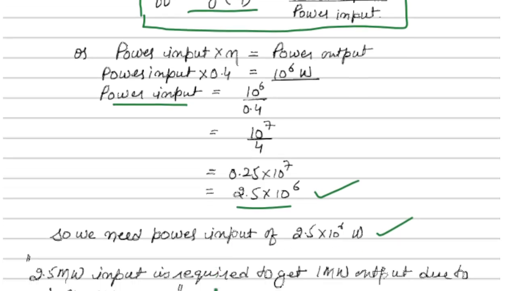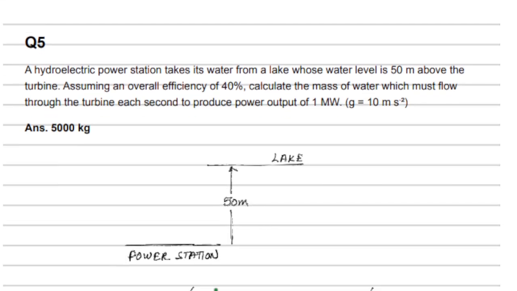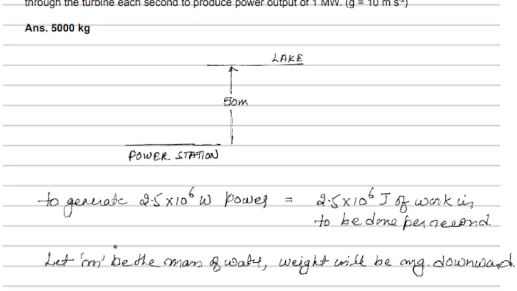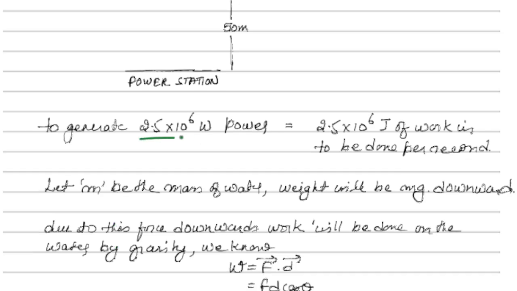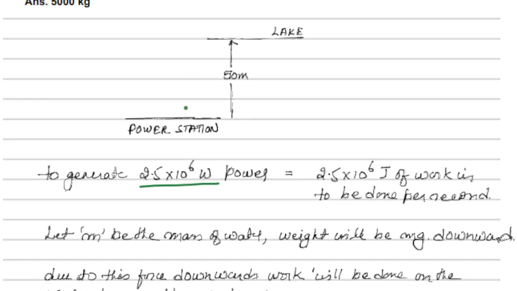Now let's go forward. So it generates this much power. Now let's see how we can generate this much power. This is the power input we need. This should come from the lake, right? This input we should get from the lake.